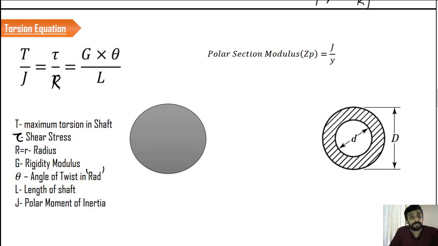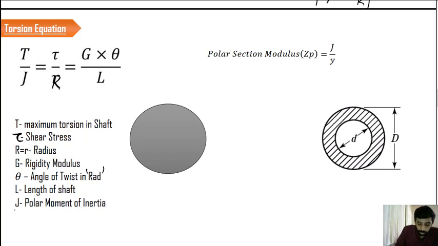It's in radians. So if you have a value of theta into pi by 180, it gives the value in radians. I think you all know about this particular conversion. It's a very simple conversion you have learned in your primary classes. So L is the length of the shaft.